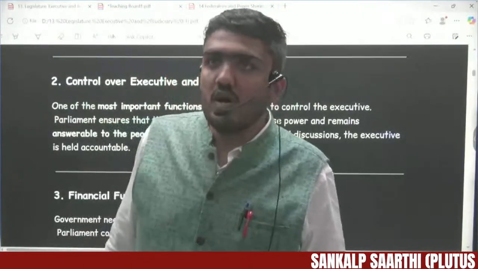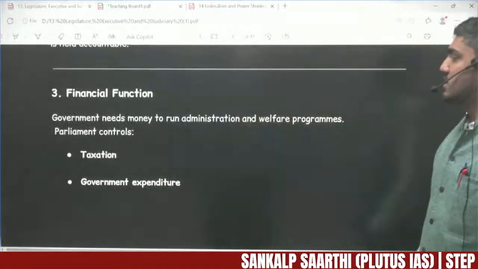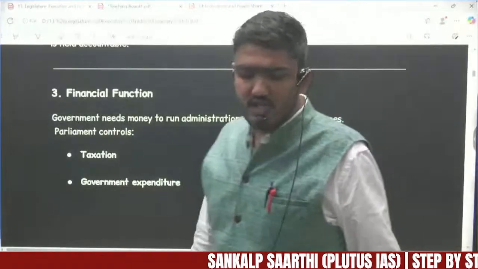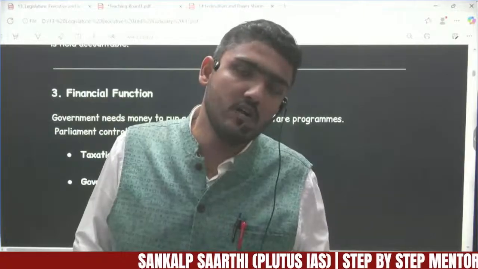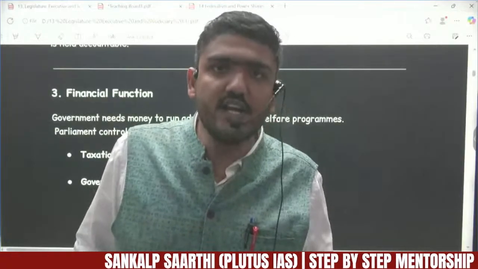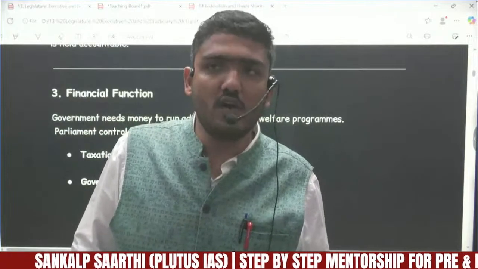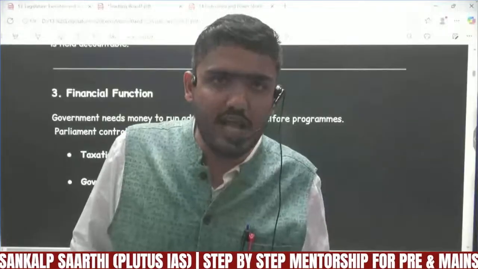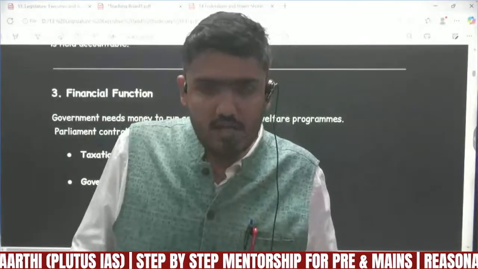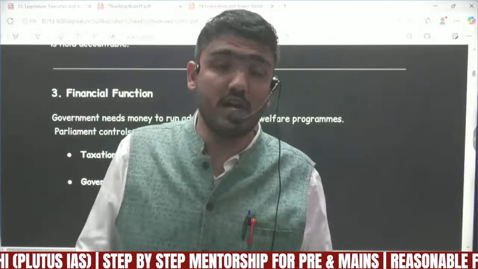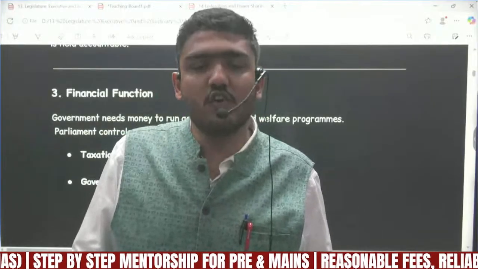Another function performed by the parliament is the financial function. It is constitutionally obligatory that not even a single rupee from the government's fund, called the Consolidated Fund of India, can be withdrawn without the approval of the parliament. So there is a device called the money bill or financial bill, mentioned under Article 110 and Article 112 of the constitution.